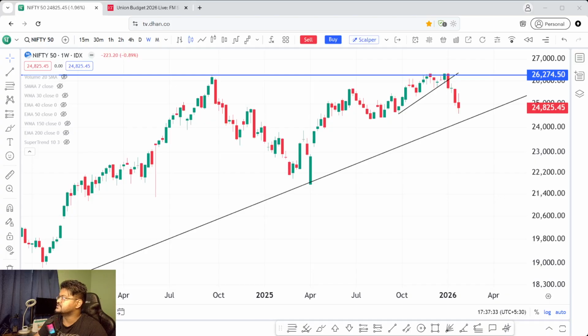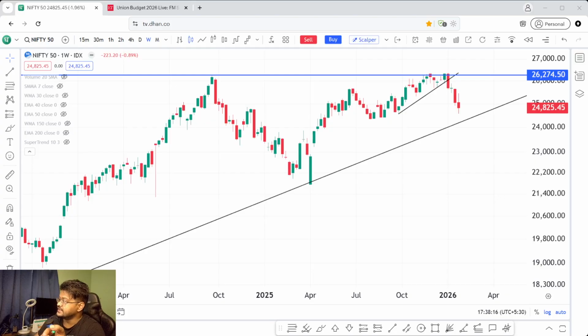Now multiple times it has touched the trend line or the resistance line, you can say 26,275, and then it came back. Finally it could touch this resistance line, and whether this line is going to act as support or resistance, only time will tell. We cannot predict. If, let's say, the market is getting strong for some reason, then definitely it should show price action like this. It should start showing strength here and then give a breakout above this 26,275 with strong volume. And if that happens and the price action stays above that line, then the trend is likely to continue in the upward direction and the market will give us good returns. But for now, things are very unpredictable.